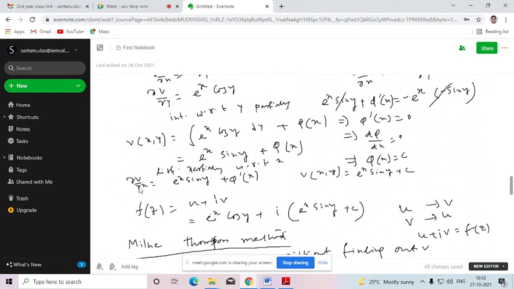So if we want to frame the analytic function whose real part is u, which is mentioned over here, that will be u plus iv. So this will be this. Was that clear? Is that clear or not?